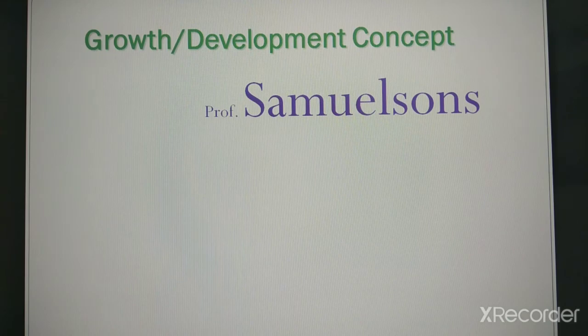Now another definition of economics was given by Samuelson. This is also called the growth oriented definition, given by Professor Samuelson.